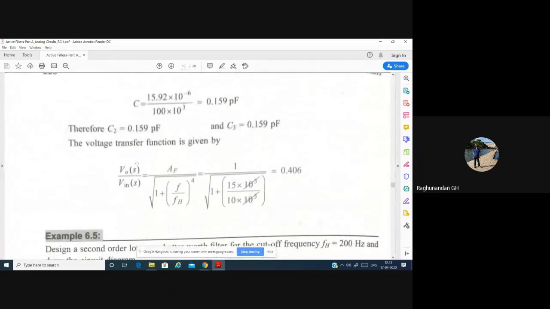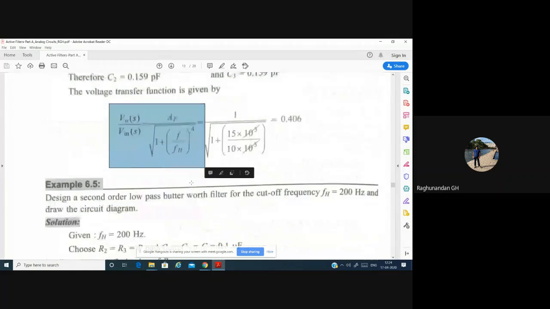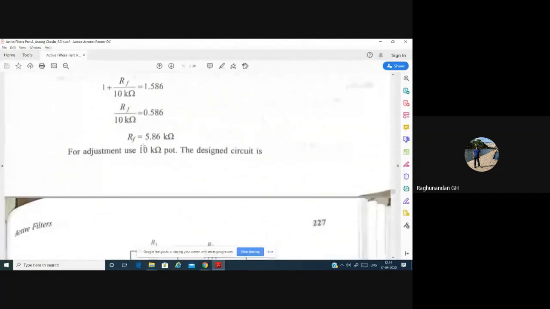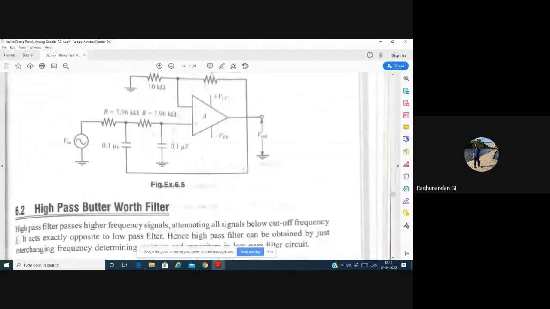And if they're asking for the voltage transfer function, then you have to use this formula. Voltage transfer function means output by input, and gain by root of 1 plus F by Fh to the power of 4. Whenever you have second order, 4 will come. Whenever you have first order, you will have 2. Here it is mentioned that it is a second order, so you have to take the power of 4. Afterwards, you have to write the diagram.